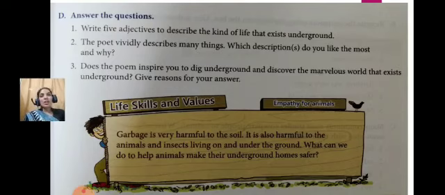Okay, children. Now let's talk about life skills and values, and the theme, empathy for animals. Garbage is very harmful to the soil. It is also harmful to the animals and insects living on and under the ground. What can we do to help animals make their underground homes safer? That's a very good thing to discuss and write, because many a time it is said.